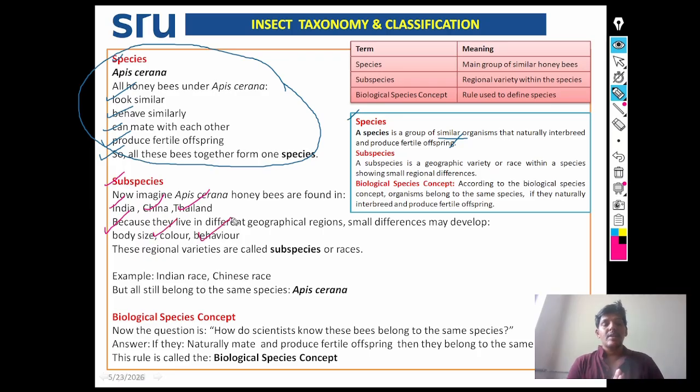These regional varieties are known as subspecies or races. See here simple definition. A subspecies is a geographic variety or race within a species showing small regional differences in them. See example, Indian race, Chinese race, but all still belong to the same species, Apis cerana.